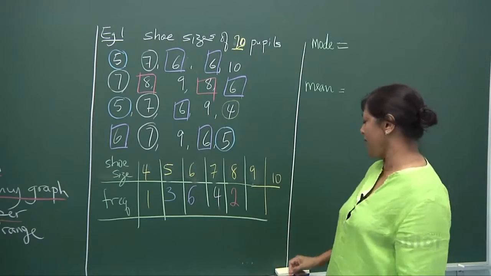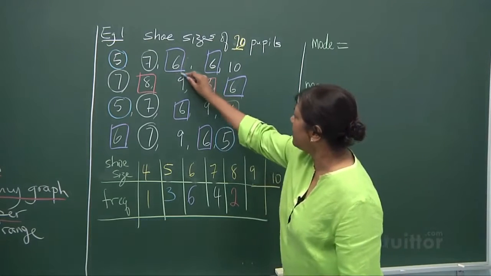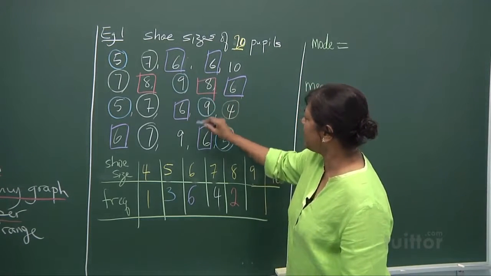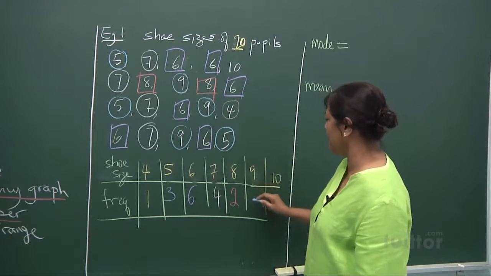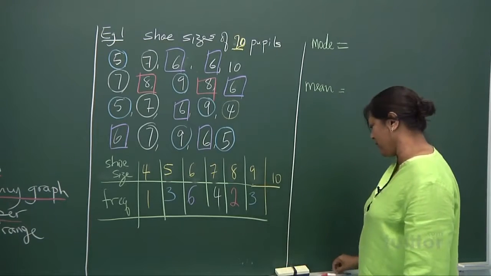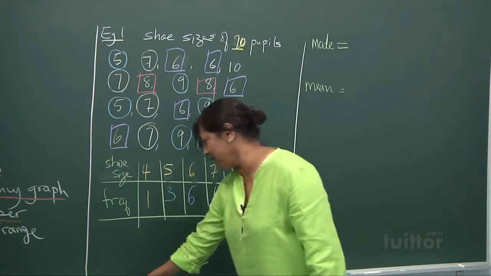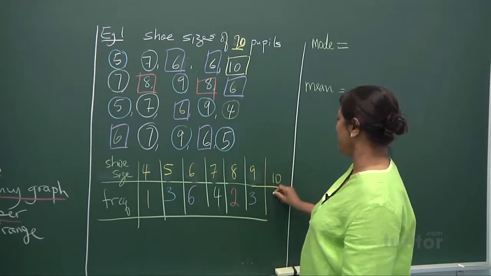And size 9, surprisingly quite a number of them are wearing size 9, 3 of them. And size 10, that's Bigfoot, there's one person.